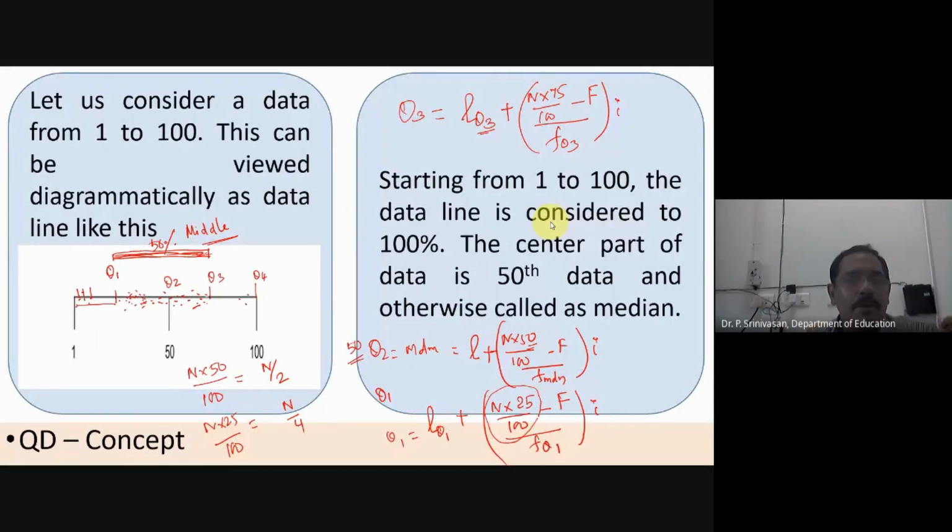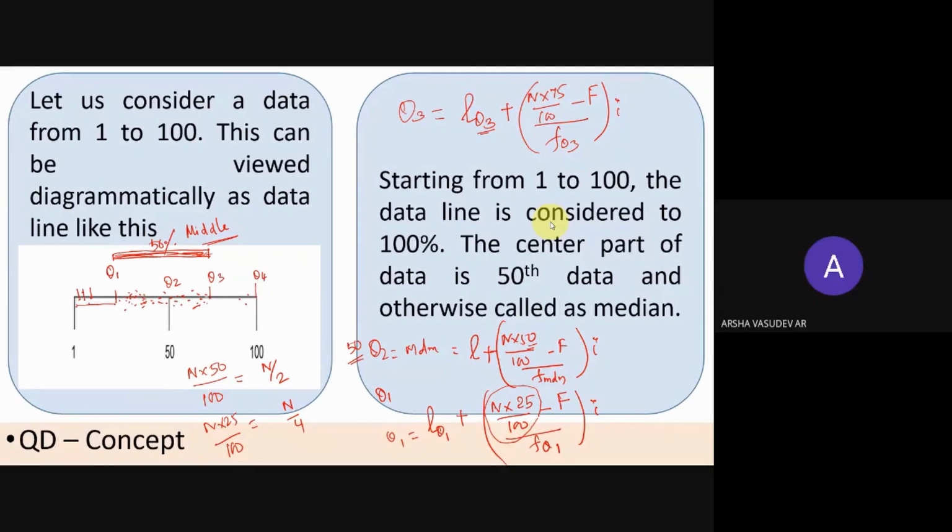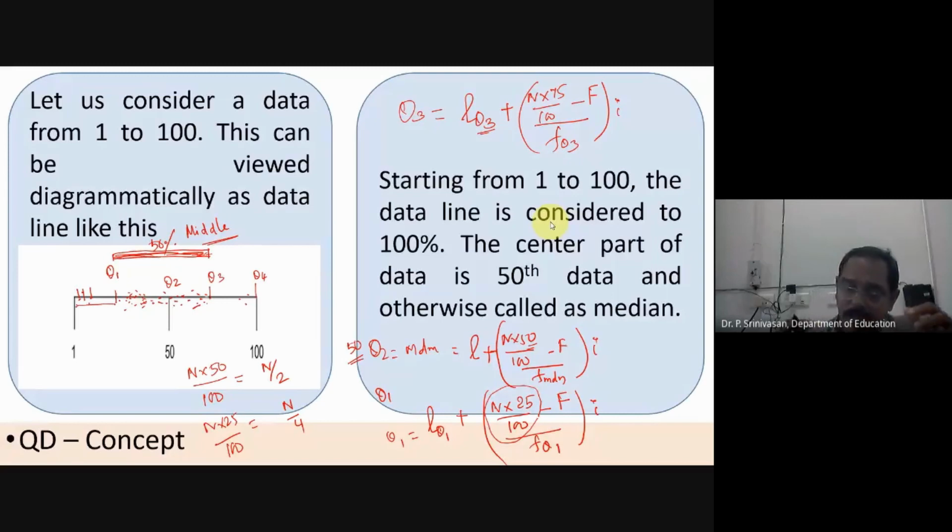I will be showing for two types of data. What are those two types of data? Now I'll be showing the calculation of QD for two types, the same two types we have seen all along for central tendency. Yes? Grouped and ungrouped. Very good. It is for grouped and ungrouped.